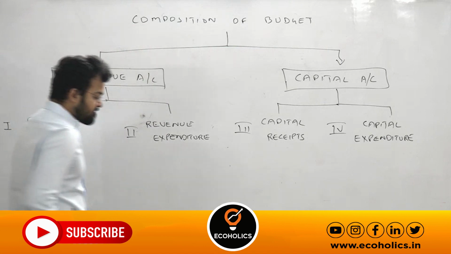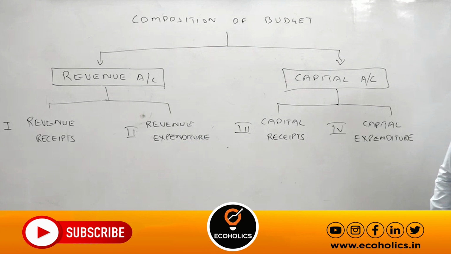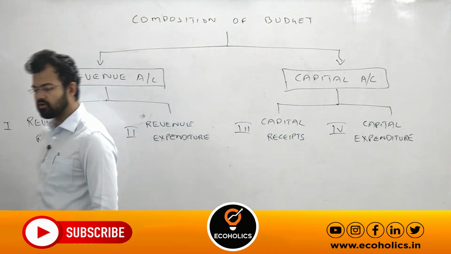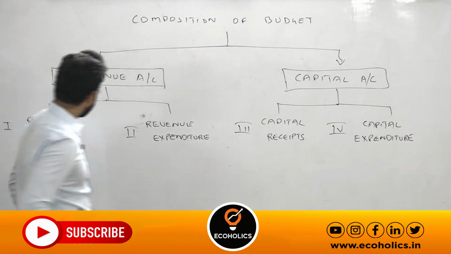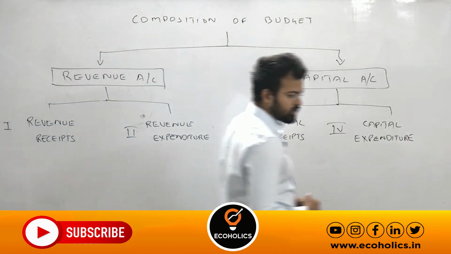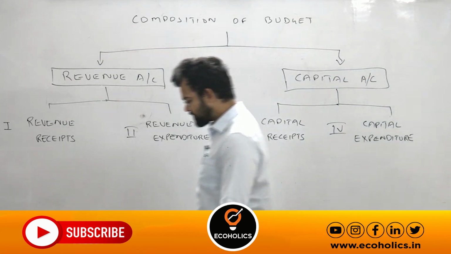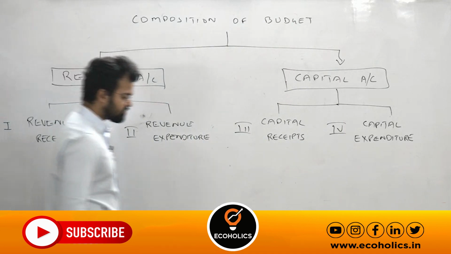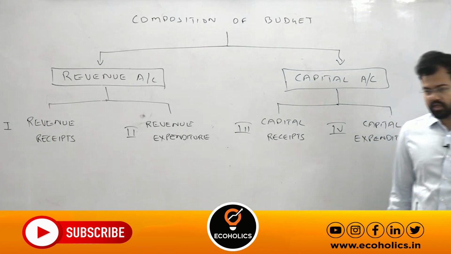These receipts are of two types. You write first one, receipts from taxes and receipts from non-tax. So tax revenue and non-tax revenue.